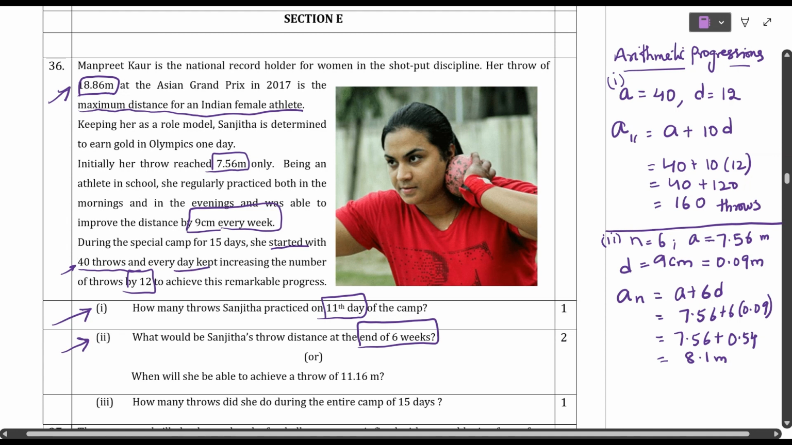And the next bit, what are they asking? When will she be able to reach a throw of 11.16 meters? What have they given here? This an they have given, an is 11.16 meters, students. So a is the same, d is the same. What we have to find is n.